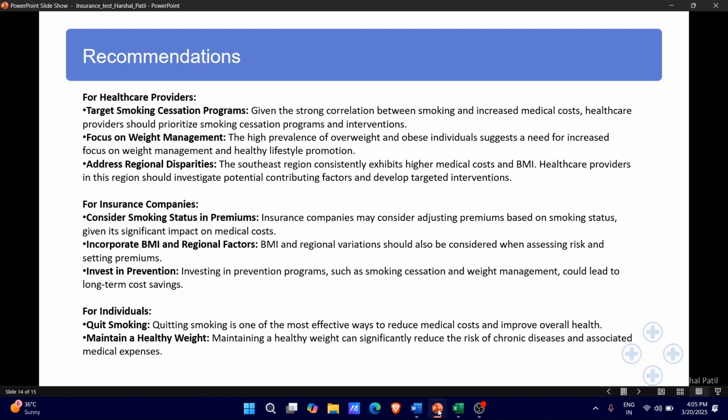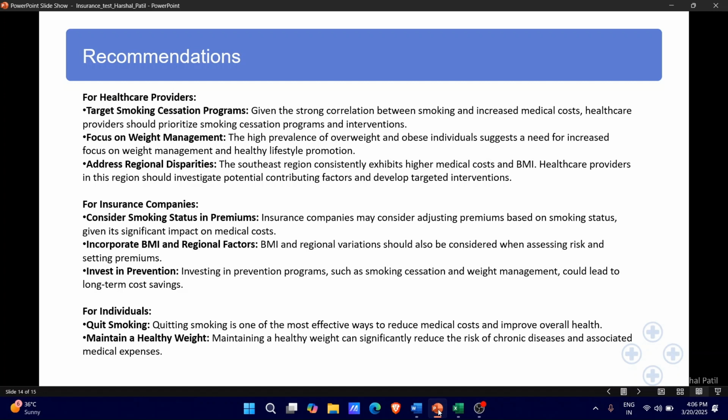The Southeast region consistently exhibits high medical cost and BMI. Healthcare providers in this region should investigate potential contributing factors and develop targeted interventions. For insurance companies, consider smoking status in premiums. Insurance companies may consider adjusting the premiums based on smoking status, given its significant impact on medical costs.